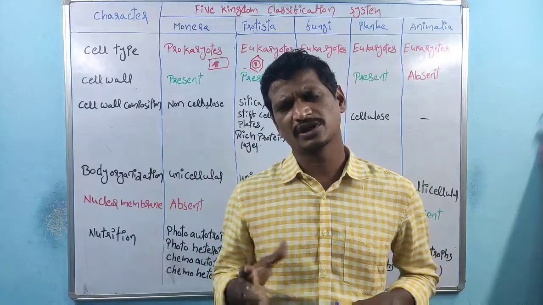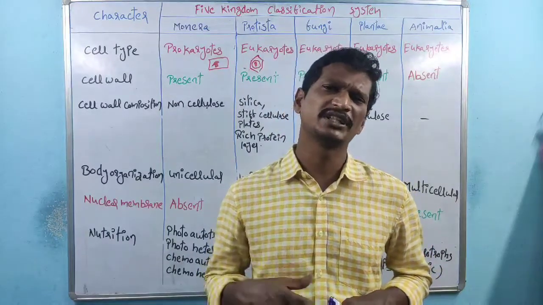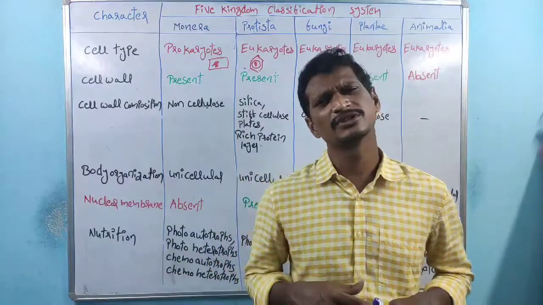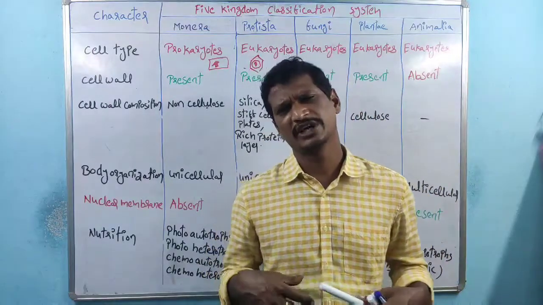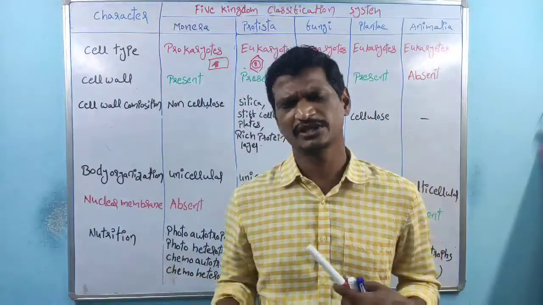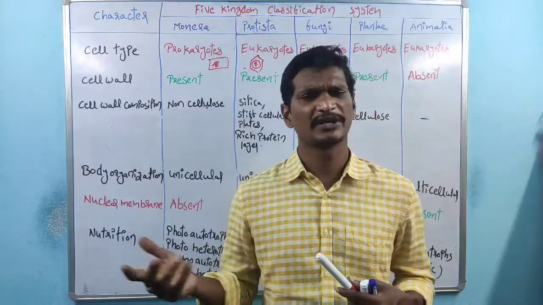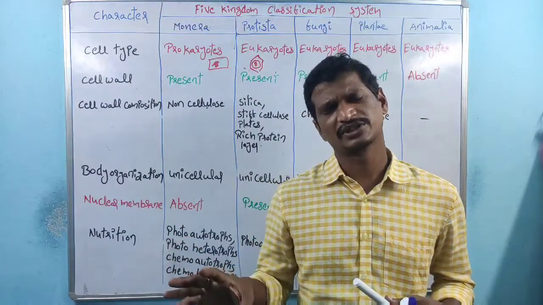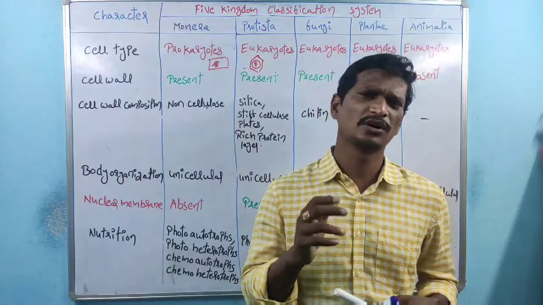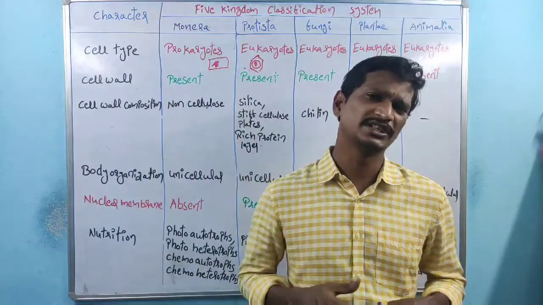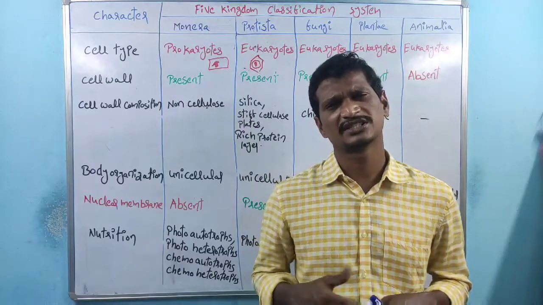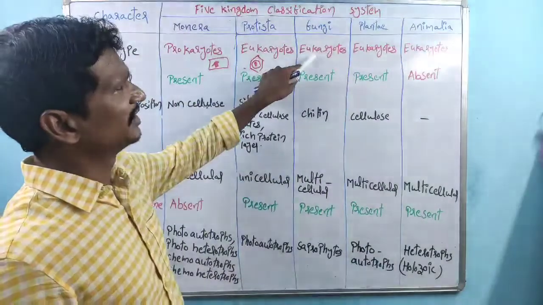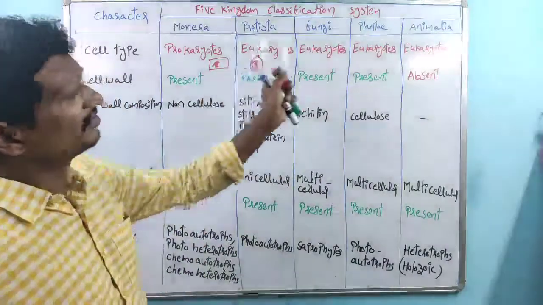The cells or organisms which have more complexity are considered advanced organisms. Even we human beings have more complexity than all remaining organisms. That's the reason why we are more advanced than all remaining organisms. So within prokaryotic cells, very little complexity is there, and within eukaryotic cells, more complexity is there. Based on complexity, we can say which cells are advanced and which are not. So here the prokaryotes and eukaryotes are there, and fungi are also eukaryotes, so all these are eukaryotes.